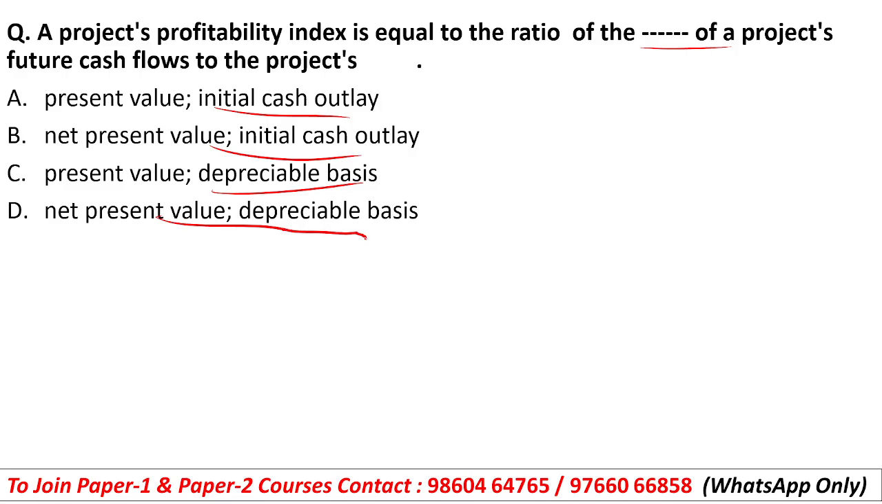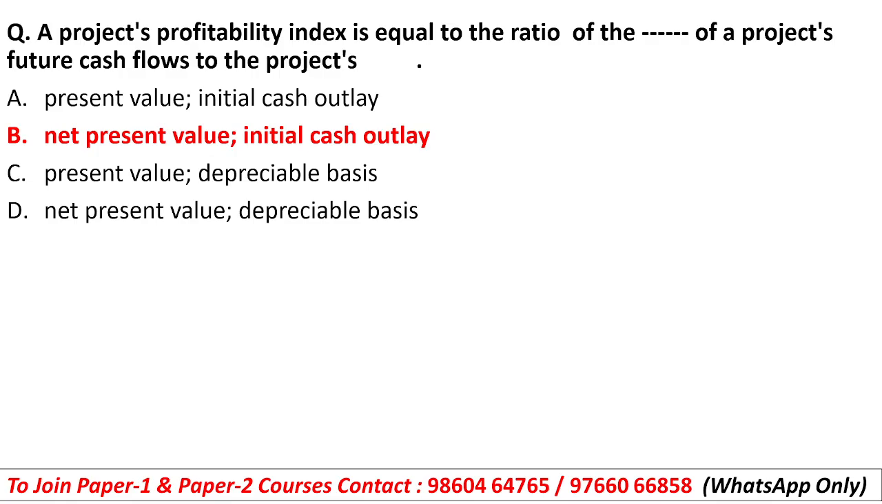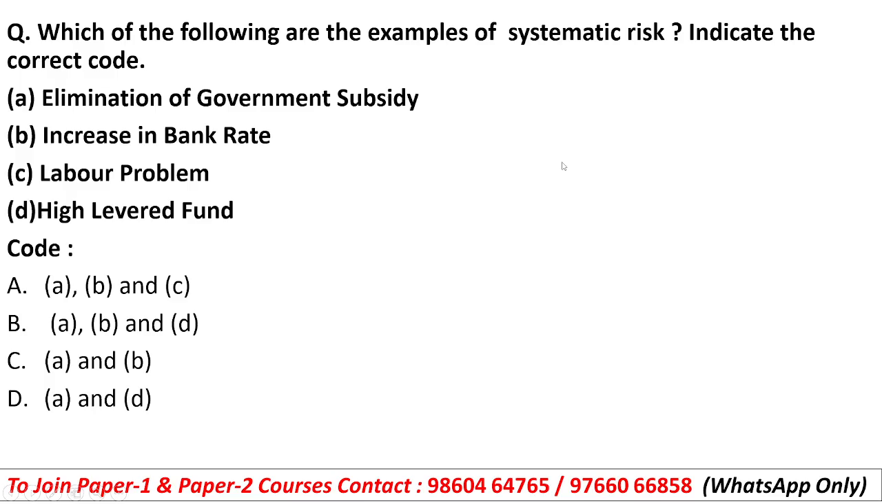So students, generally it is asking you the formula of PI, the profitability index. Here both depreciable basis options will be directly eliminated, and our correct answer is present value of cash flows divided by initial cash outlay. So net present value divided by initial outlay is the right answer. Okay, so option B will be the right answer.